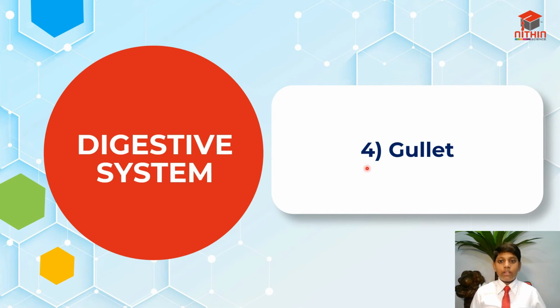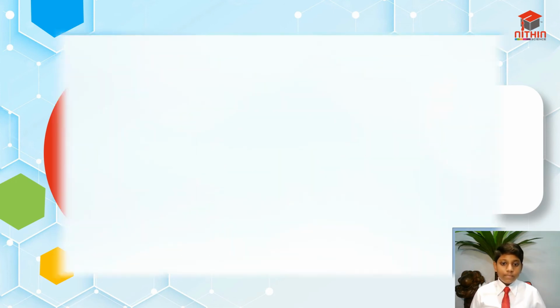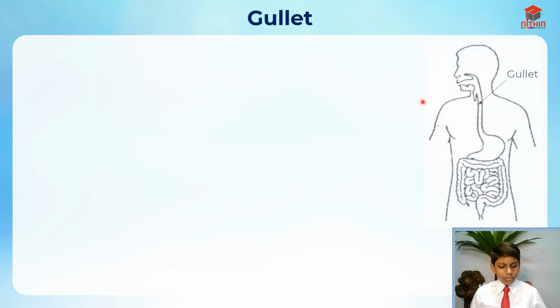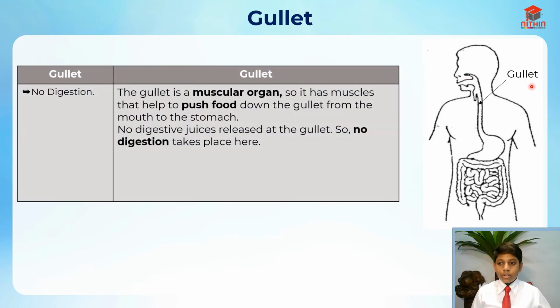Okay, the next part is the gullet. So here's the digestive system, and this tube is the gullet. There's basically no digestion in the gullet, so you just need to know that there's no digestion.